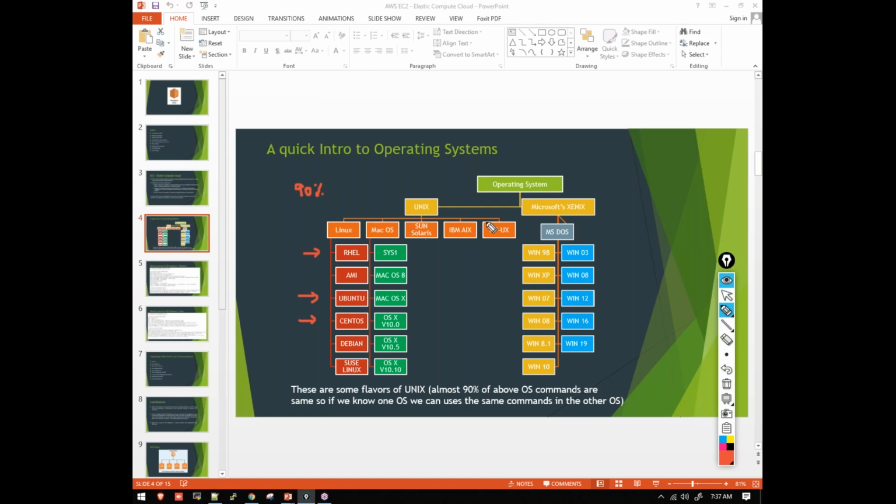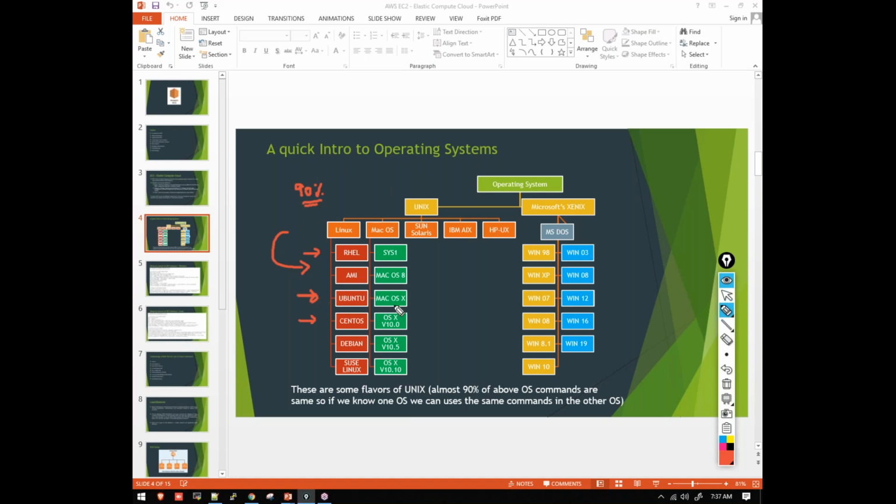Whether it's Red Hat, Ubuntu, or CentOS, 90% of the commands will be similar to the other operating system. For example, if you are learning Red Hat, the same commands we use in Red Hat can be used in CentOS and Ubuntu as well. There will be slight differences, and we are going to see those in our practical sessions.